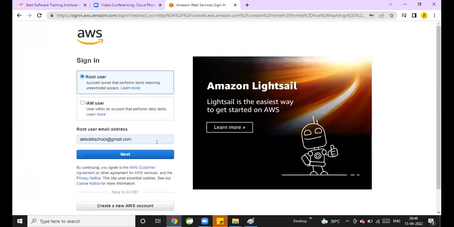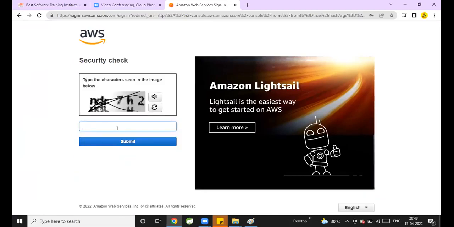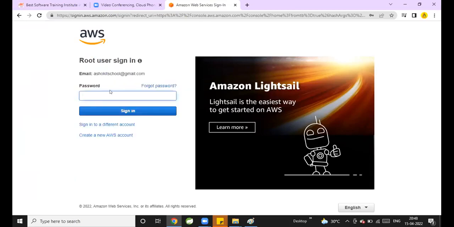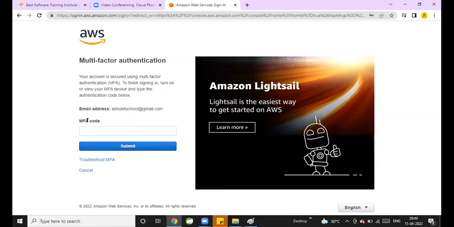Observe carefully. This is the email ID of my root account. Click on next. Now enter this captcha. TQFBCQ. Submit. Incorrect captcha. Now MG8D3N. Submit. Captcha is correct. Earlier, when I entered the password, it would allow me to log in to AWS. Now observe, if I click on sign in, what is it asking?